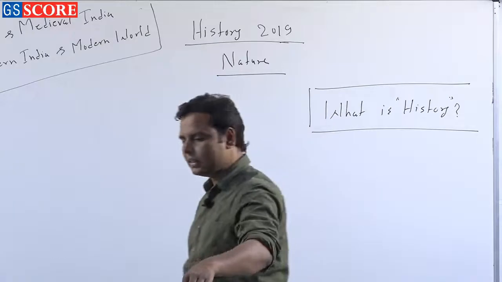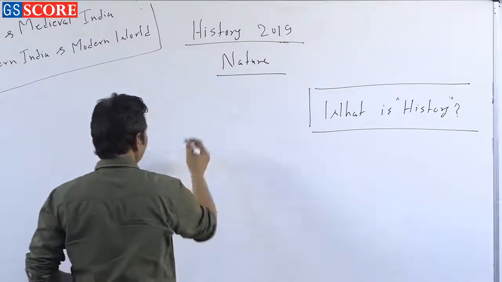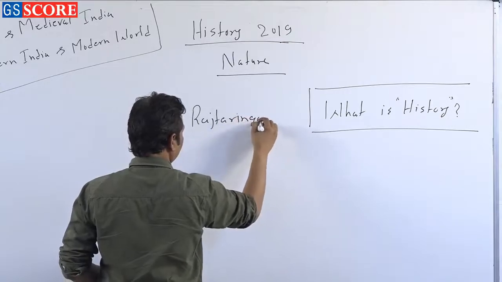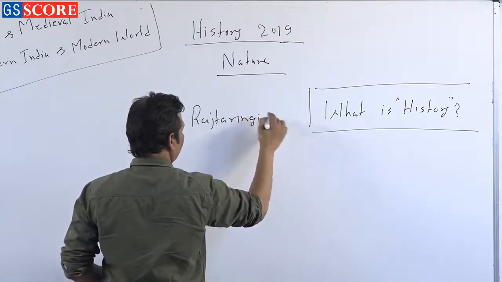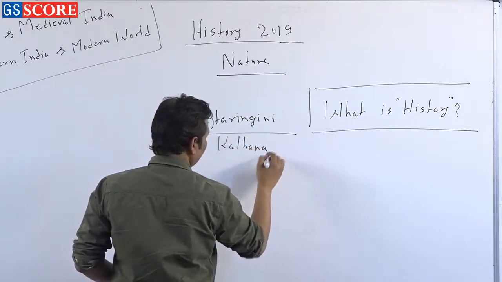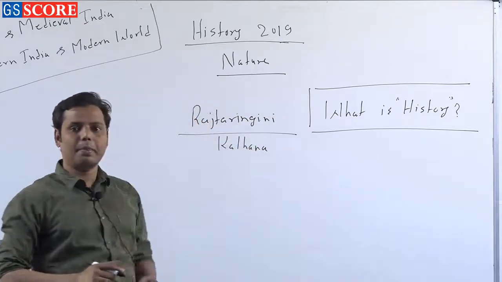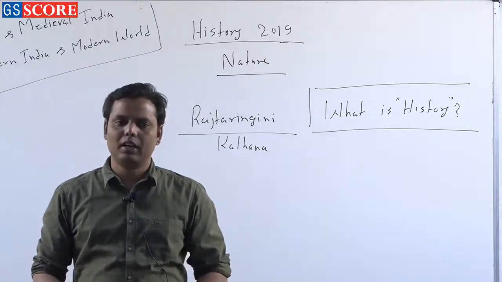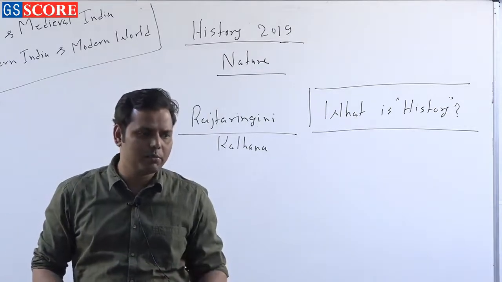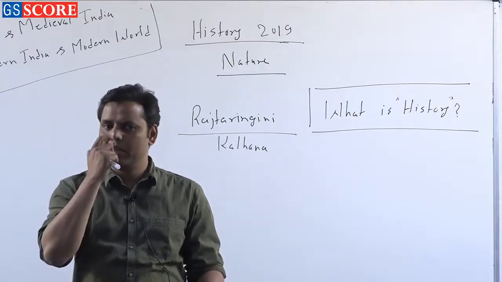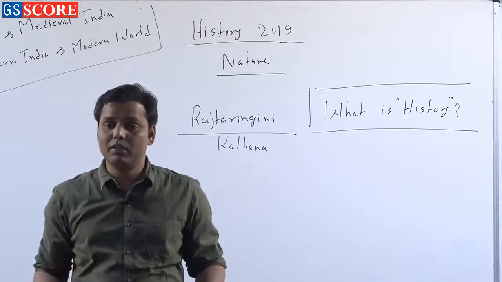Rajatarangini. Okay, he is just telling the name of one book that was written by Kalhana. Have you ever heard the name of this book? Kalhana's Rajatarangini is supposed to be known as one of the earliest history books, but it also has many limitations, and that is why we don't consider this book a pure book of history.